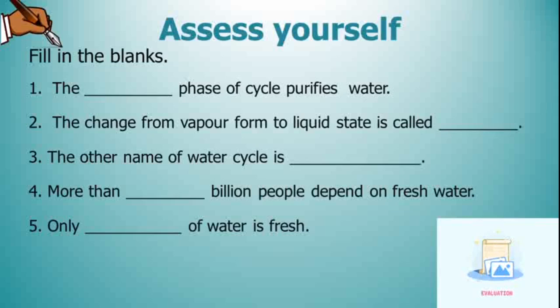Thirdly, the other name of the water cycle is dash. Fourthly, more than dash billion people depend on fresh water. And last but not the least, only dash of water is fresh. So I hope that you'll be able to solve this assessment very easily after taking this lesson.